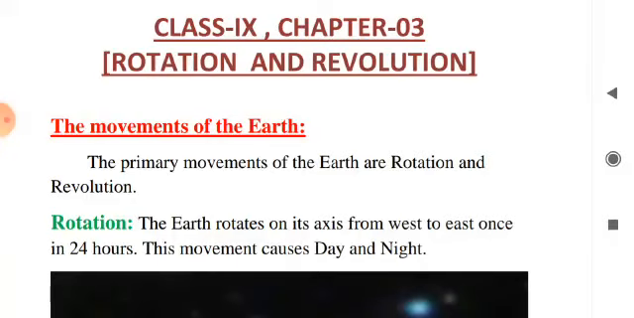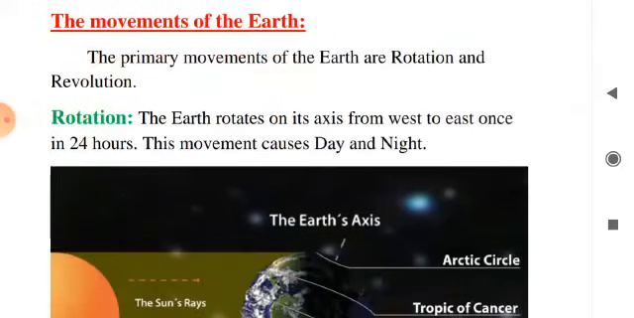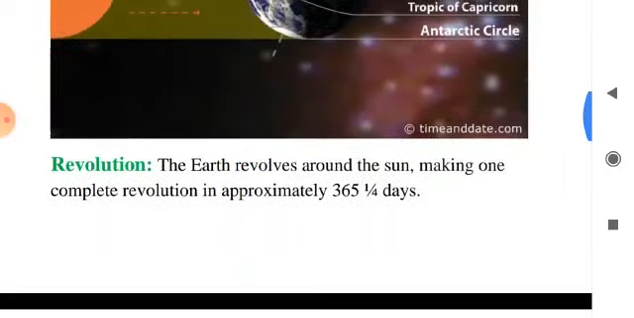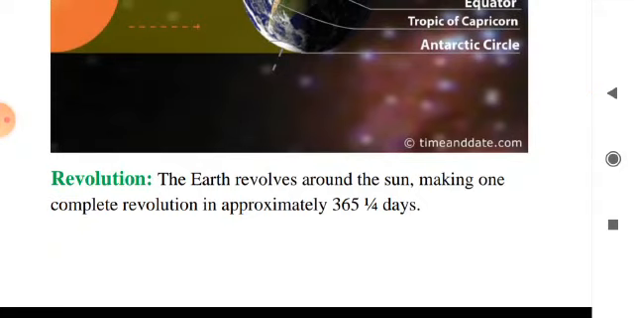Chapter: rotation and revolution. So what is rotation and what is revolution? The primary movements of the earth are rotation and revolution. The earth rotates on its axis from west to east once in 24 hours. This movement is called rotation. And the earth revolves around the sun, making one complete revolution in approximately 365 1/4 days. That is called revolution.